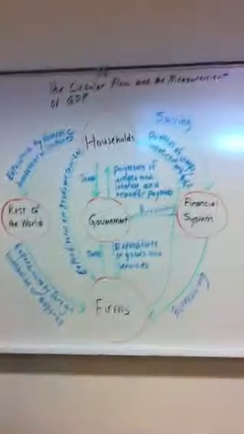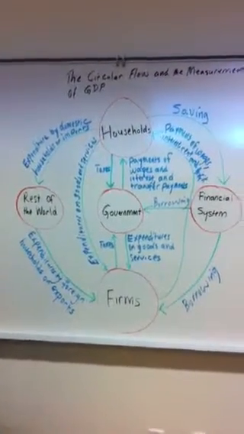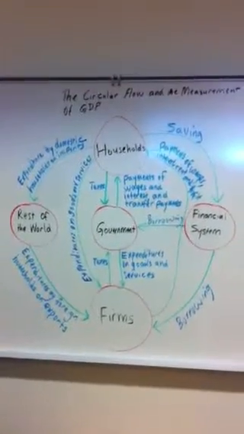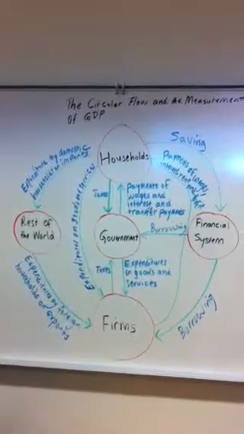In a nutshell, all expenditures of households, government, firms, and the rest of the world are equal to total income received by households, which is wages, interest, rent, and profit.